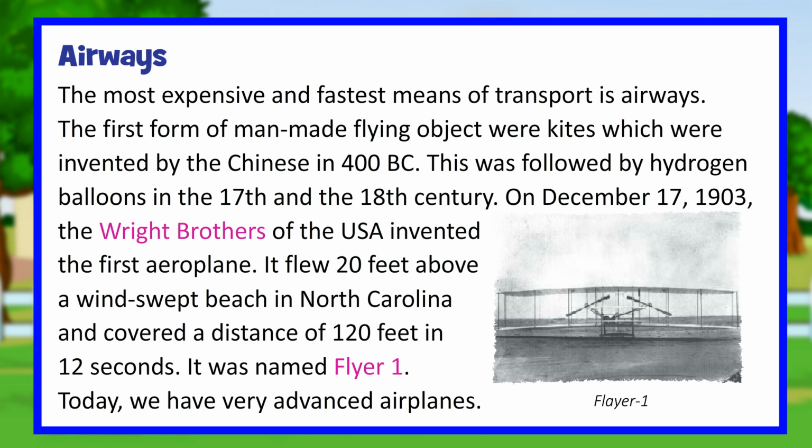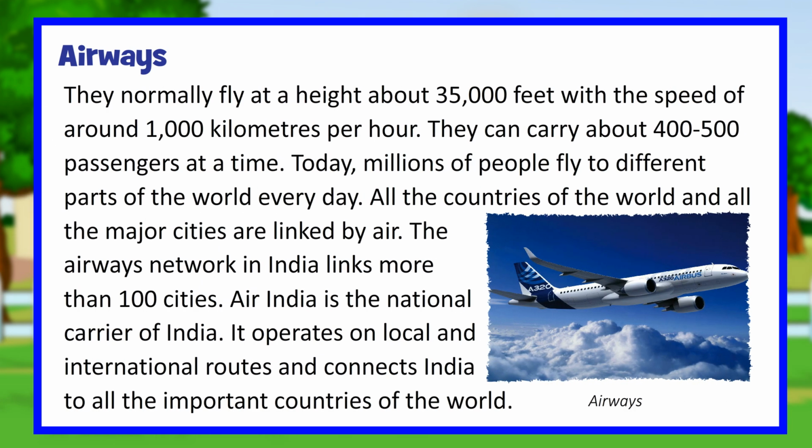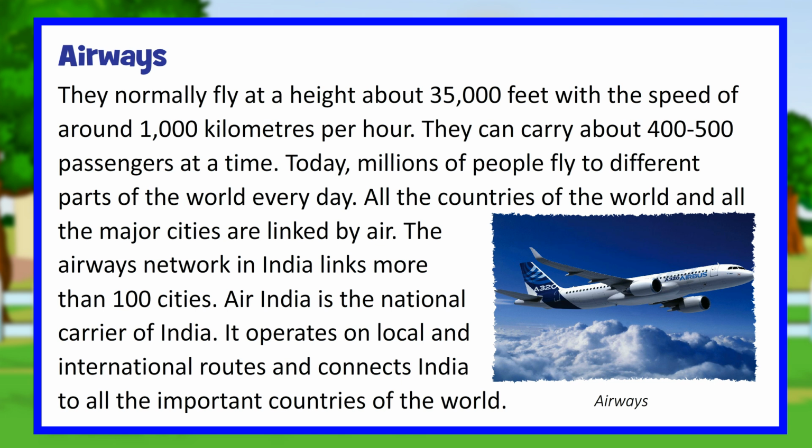It flew 20 feet above a windswept beach in North Carolina and covered a distance of 120 feet in 12 seconds. It was named Flyer 1. Today, we have very advanced airplanes. They normally fly at a height about 35,000 feet with the speed of around 1,000 kilometers per hour. They can carry about 400 to 500 passengers at a time. Today, millions of people fly to different parts of the world every day.